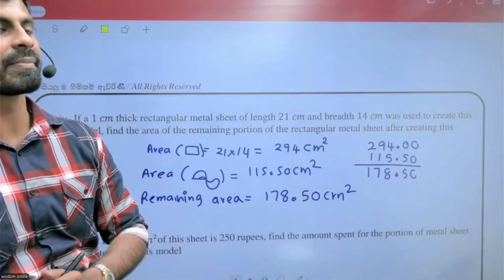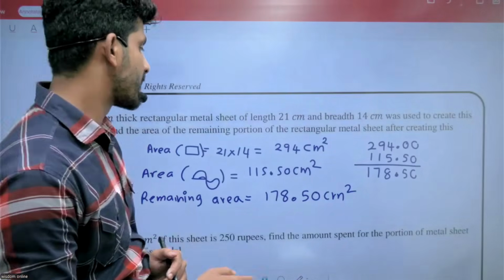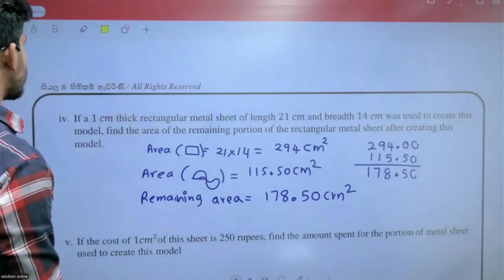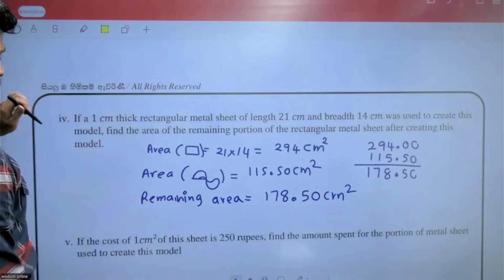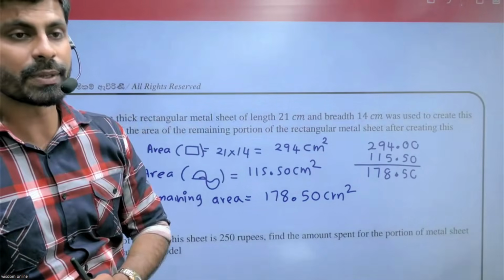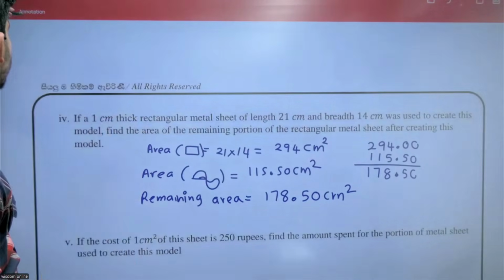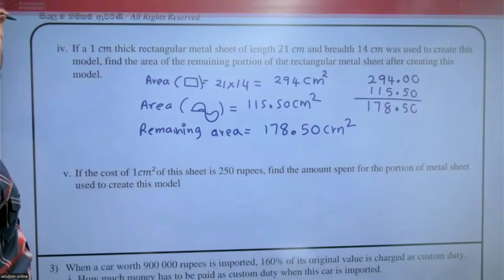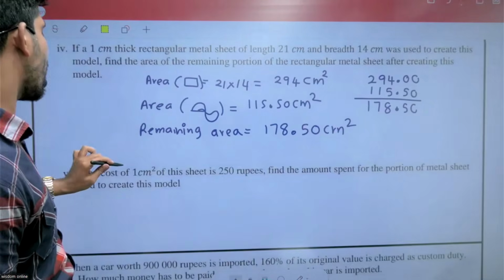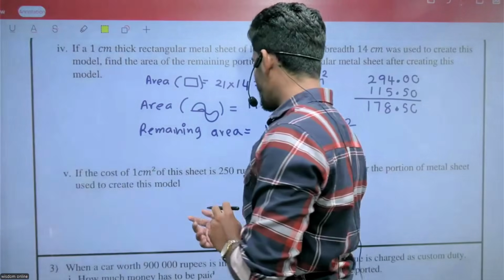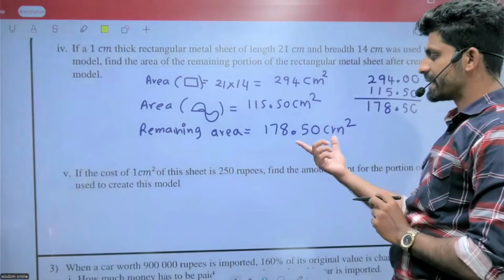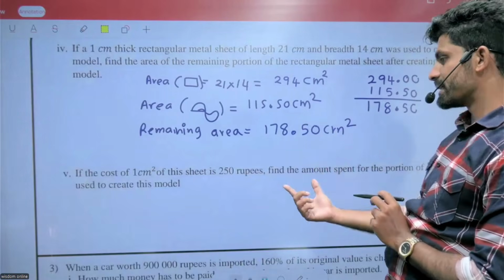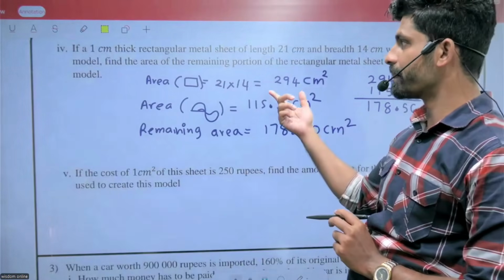Let's quickly move to the next one. Question number 5. Look at the last one. If the cost of 1 square centimeter of the sheet is 250, find the amount of metal sheet used to create this model.